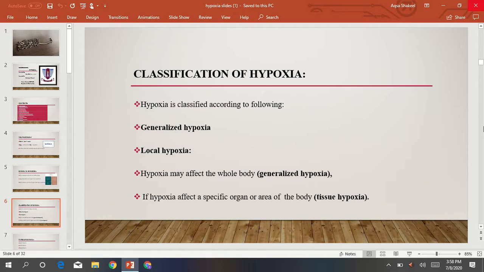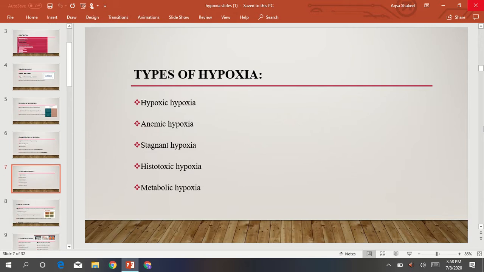Okay. Next is the classification of hypoxia. Hypoxia may be classified as generalized hypoxia and local hypoxia. Hypoxia is generalized when it affects the whole body, and when it affects a specific organ or area of the body, it is local or tissue hypoxia. Next are the types of hypoxia. There are different types of hypoxia, or basically the reasons due to which there is not enough oxygen in the tissues of the body. Mostly we divide hypoxia into 5 types: hypoxic hypoxia, anemic hypoxia, stagnant hypoxia, histotoxic hypoxia, and metabolic hypoxia. So now we explain them one by one.